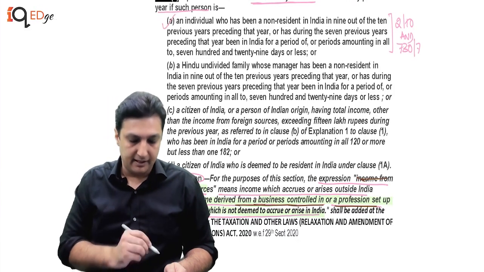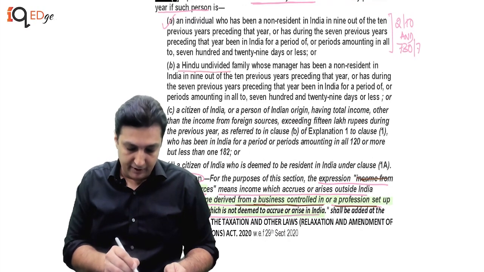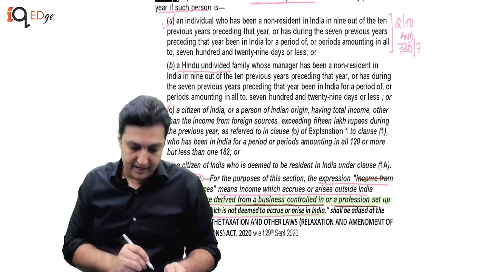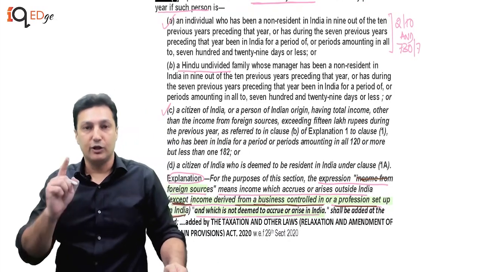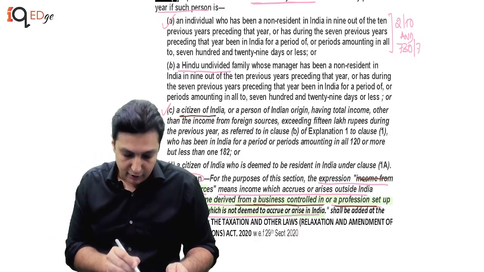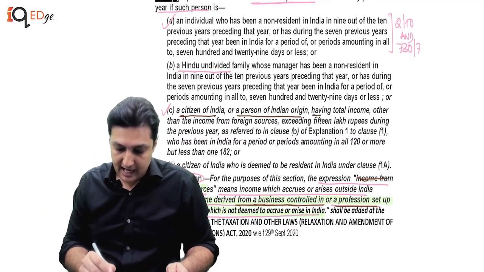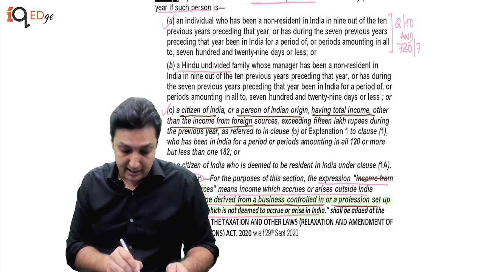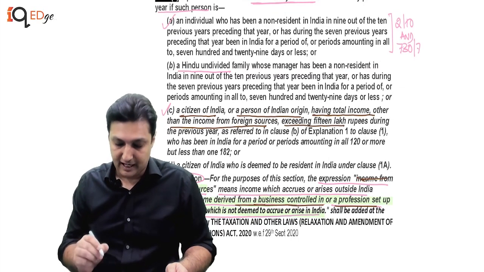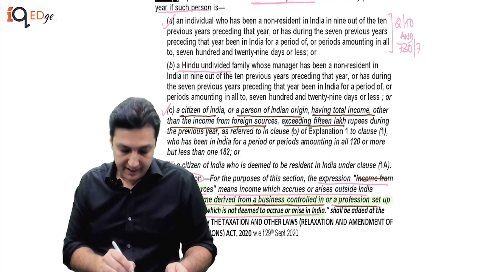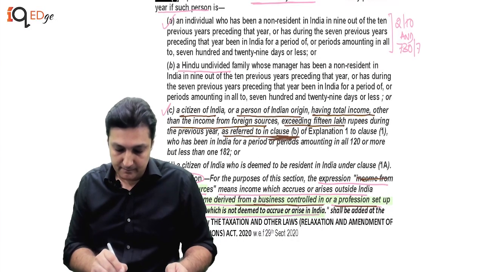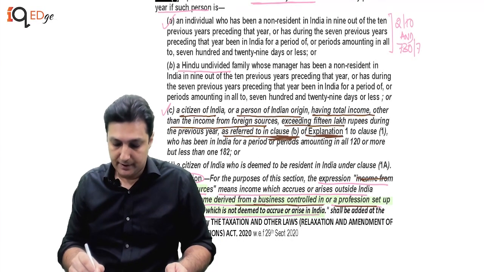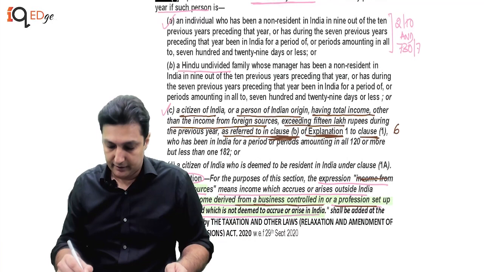This is covered by A. This is for HUF, and this is where the new act or the new section comes in. A citizen of India or a person of Indian origin having total income other than income from foreign sources exceeding 15 lakh rupees during the previous year, as referred to in clause B of explanation 1 to clause 1, which is what we are doing.